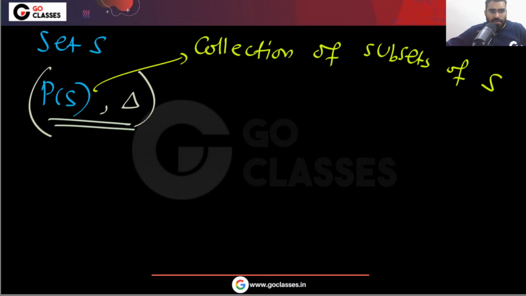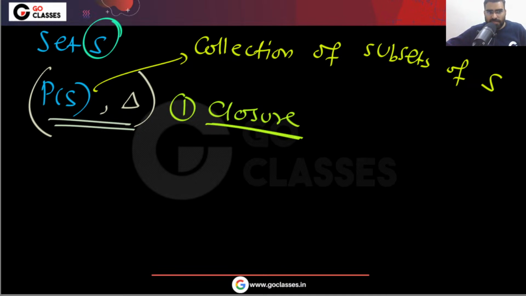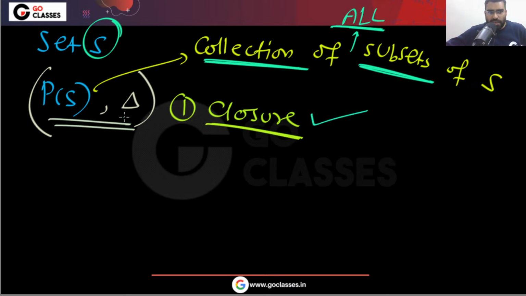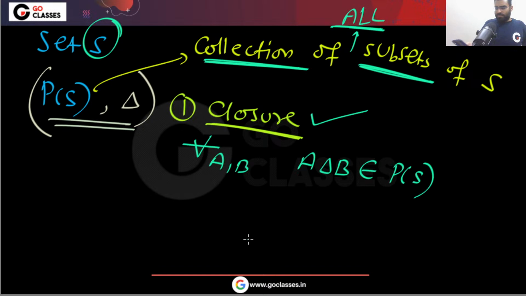Now you can easily see that the closure property will definitely be satisfied, because all the subsets of S are there in P of S. If you take any two sets A, B, their symmetric difference will belong to P of S.